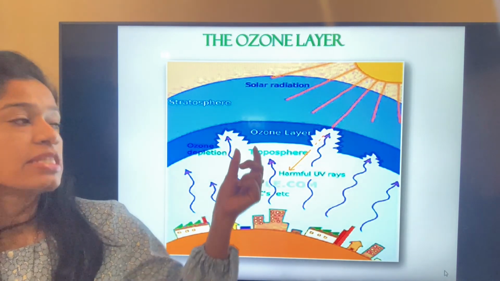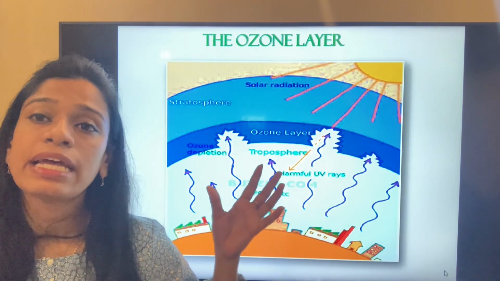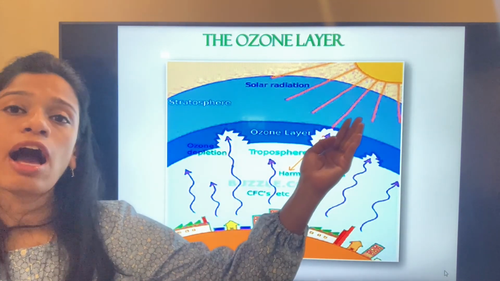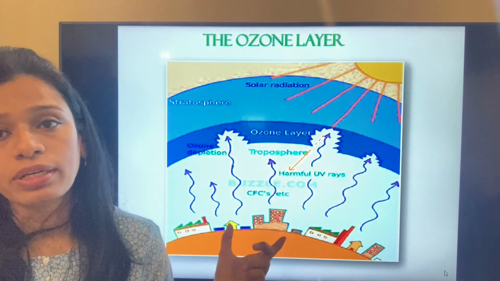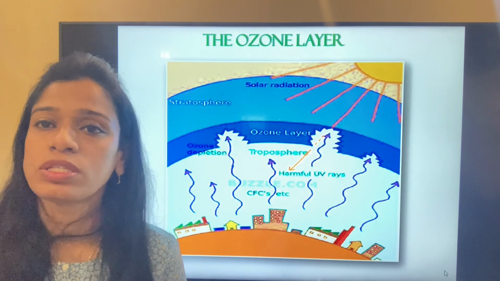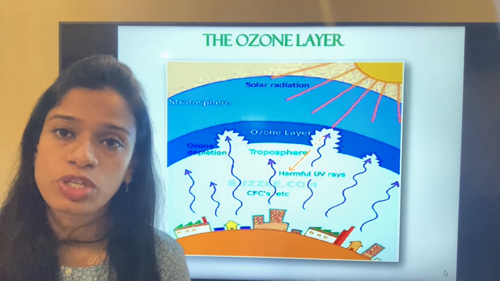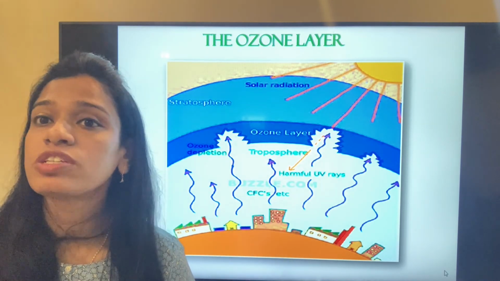So the ozone layer, or the ozone molecule, gets depleted. Because of that, these harmful rays from the sun enter the earth and start causing many health hazards and health problems. So this is an alarming bell which we must always remember.